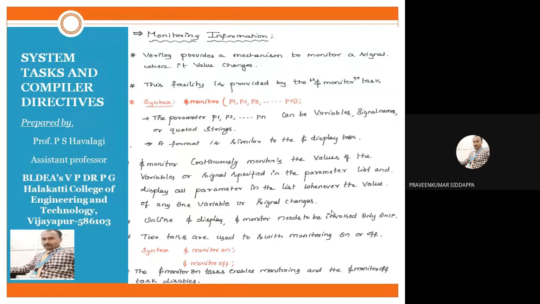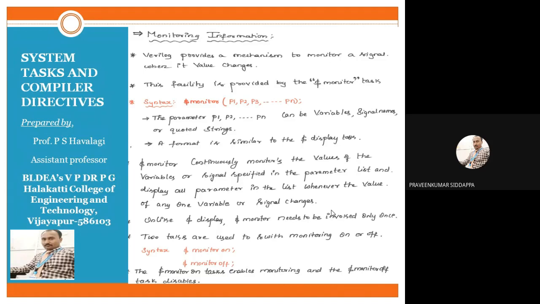Next we will move to the next concept, that is monitoring information. In Verilog HDL, whenever we apply any inputs, immediately our output changes. Sometimes, when the input changes, the output also changes at that time, so sometimes the output will not get the correct result.